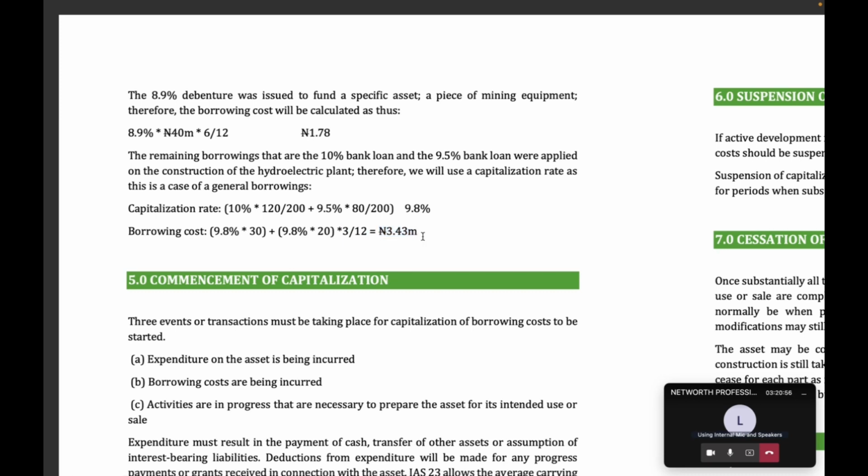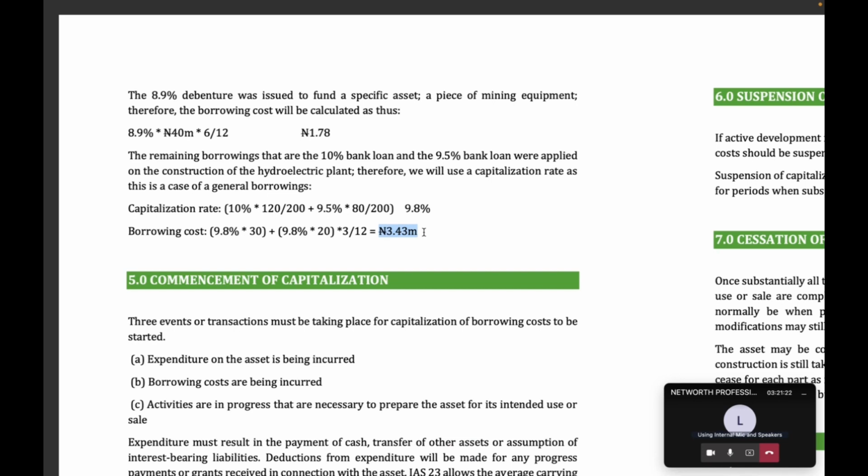So at the end of the year, if you want to calculate the total cost of these hydroelectric plants that they used the pool of funds for, it's going to be the total money incurred, which is 50 million. Then you add this 3.43 million. So the total cost is going to be 53.43 million for the hydroelectric plant.